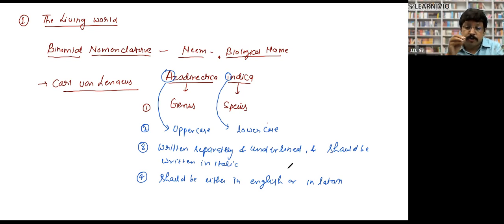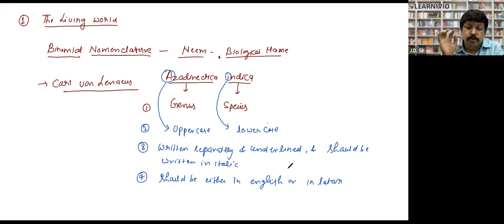Suppose there is a plant we call Sarpgandha. That is a type of plant from which we get a medicine for blood pressure, which we call reserpine. Sarpgandha is found only in India, and it is a Hindi name. So how will you write the Latin name?